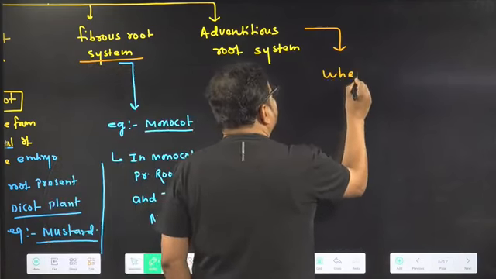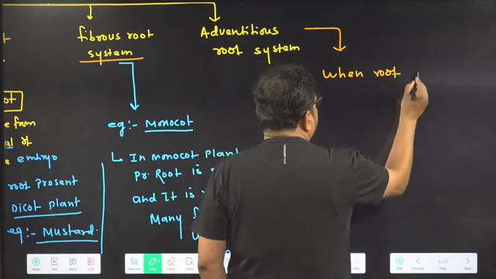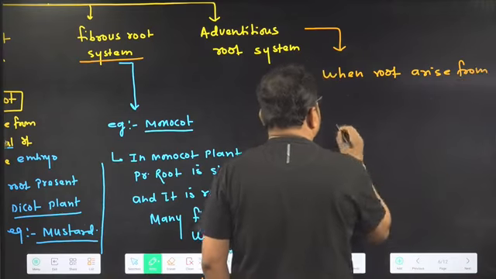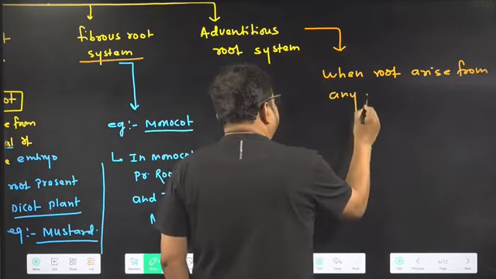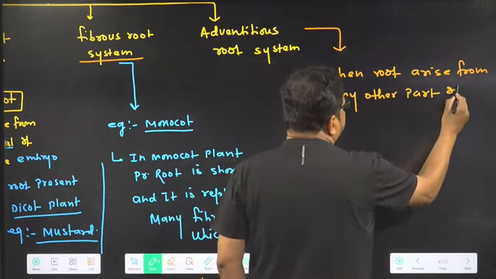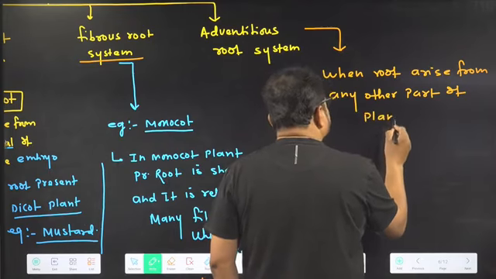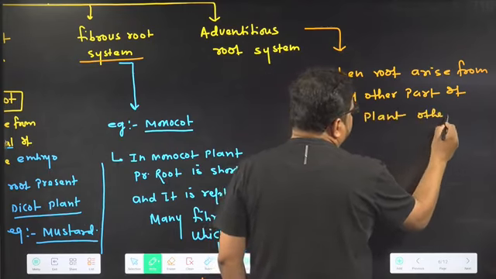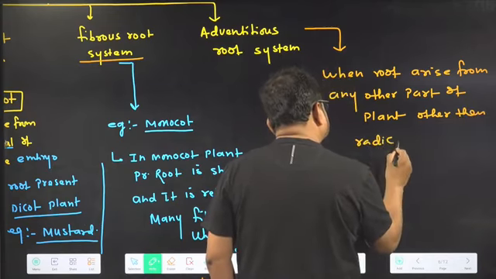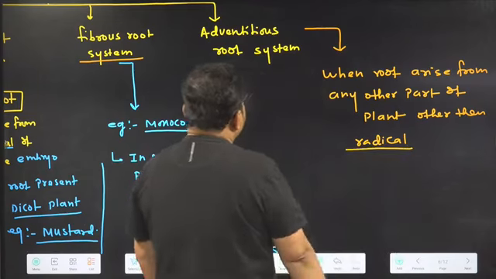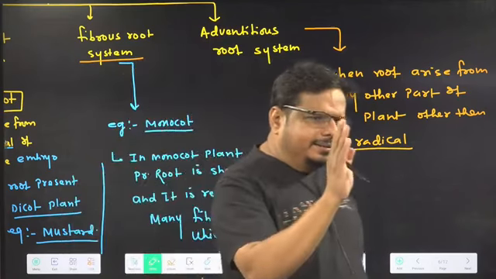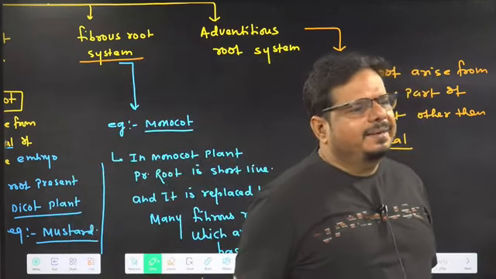So when a root arises from any other part of the plant other than radicle, it is called adventitious root. Means roots do not arise from radicle, they arise from any other part other than radicle.